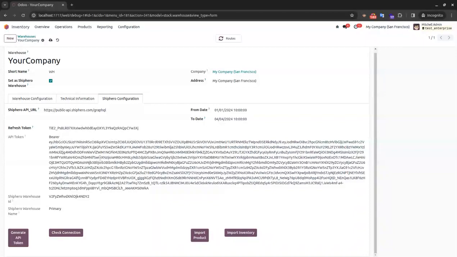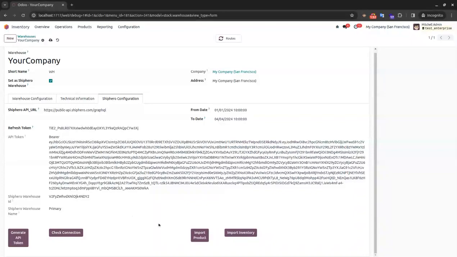Then after that, to cross-check that the connection or credential is correct, you just need to click on this check connection. It will check the connection, and in return, whatever warehouse is connected, the warehouse ID and warehouse name will be set over here. So you can see whether the connection is proper or not.